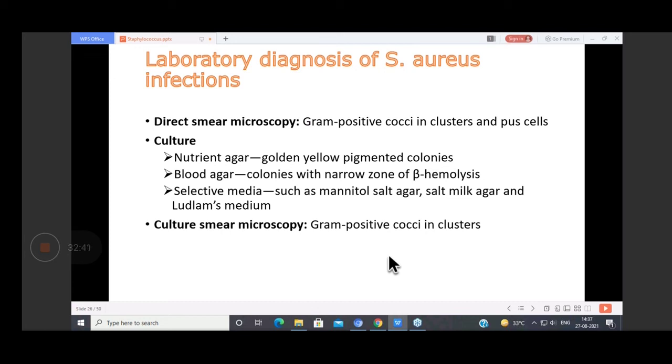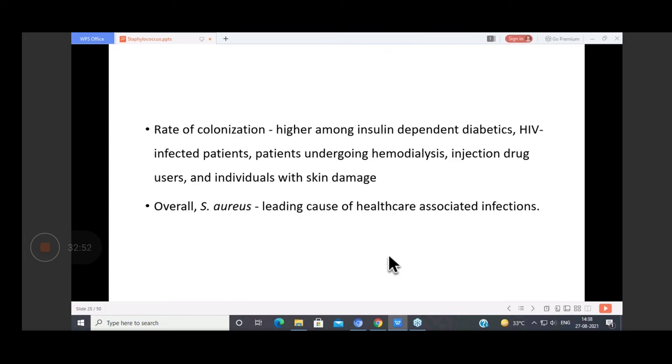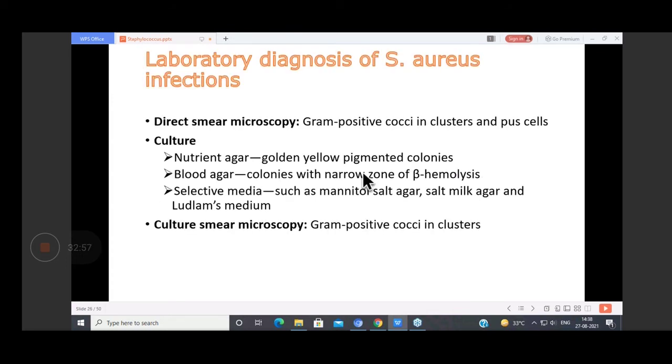So now coming to how we will do the laboratory diagnosis of Staph aureus infection. Depending upon the disease: since it's a skin, soft tissue and bone infection, you will take pus or wound swabs. If it is a respiratory infection, then you will go for sputum. If it's UTI, you take mid-stream urine. If it's a multi-system disorder, if you're suspecting endocarditis, then one has to take blood samples for blood culture. So accordingly, you will take the sample.